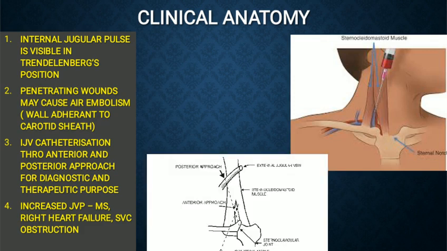In posterior approach, the vessel is cannulated 2 finger breadths above the clavicle in the posterior border of the sternocleidomastoid, while the anterior approach is in the triangular area between the clavicular and the sternal head of the sternocleidomastoid muscle. This procedure is done for diagnostic and therapeutic purposes.